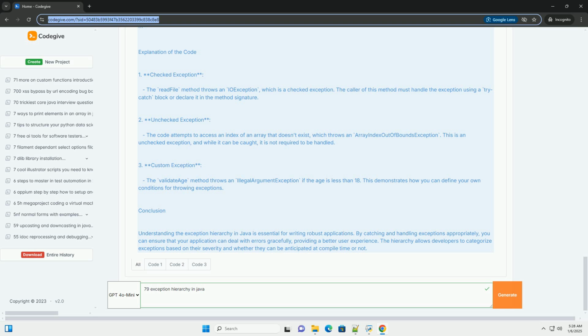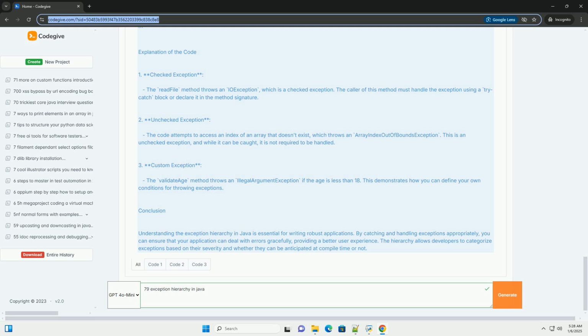Exception handling. Java provides a robust mechanism for handling exceptions using try, catch, and finally blocks. Example code. Here's a simple example that showcases the exception hierarchy. Explanation of the code. 1. Checked exception. The readFile method throws an IOException, which is a checked exception. The caller of this method must handle the exception using a try-catch block or declare it in the method signature.